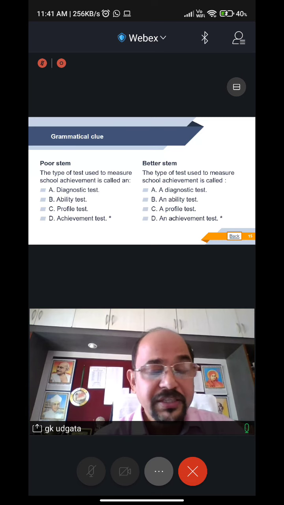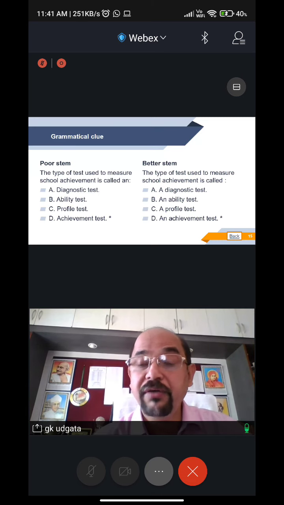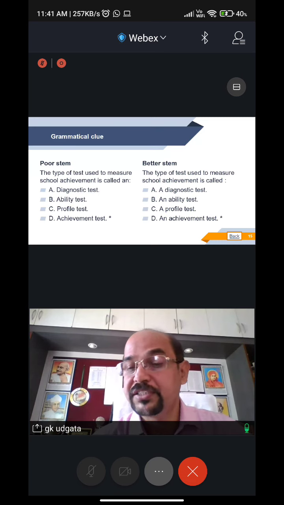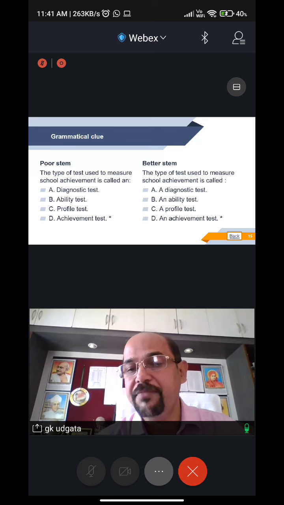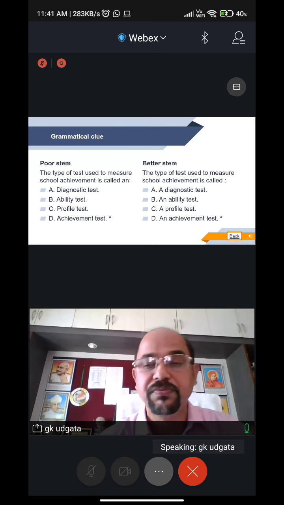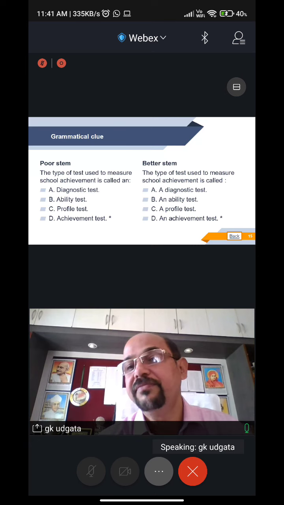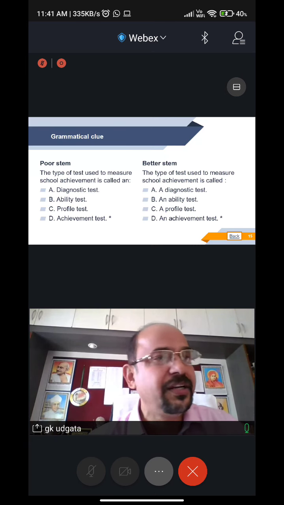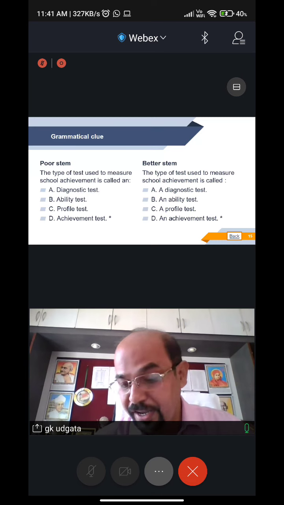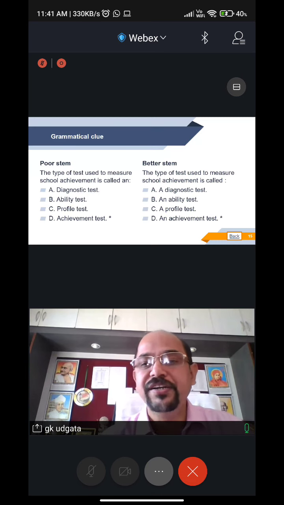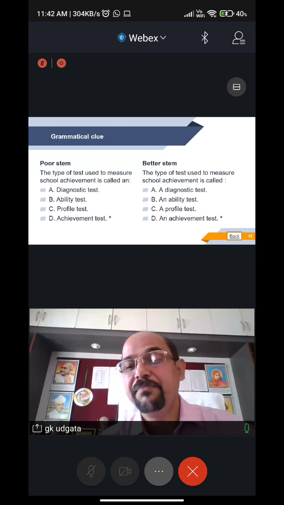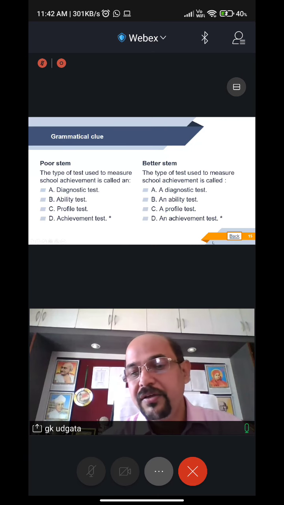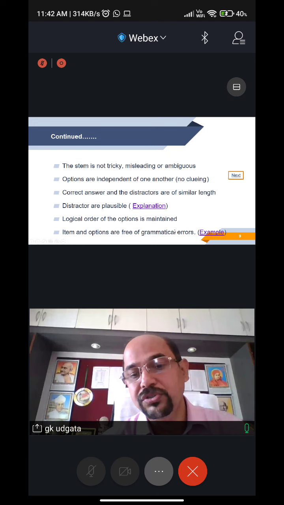Similarly, say I want to get a book issued. "I want to issue a book in the library" is different from "I want to get a book issued from the library." If I want a book from the library, I should say I want to get a book issued from the library. I am not issuing a book to the library. There are so many things that literature teachers and language teachers can explain better, but I'm not going into detail on the grammatical mistakes we commit when making questions. But please ensure that the questions are free from grammatical errors also.